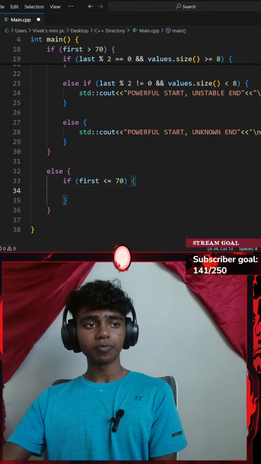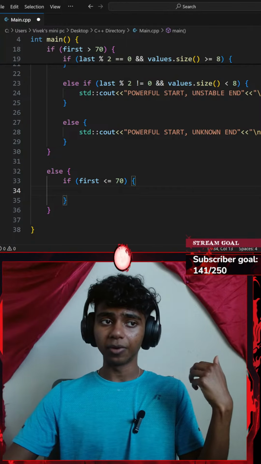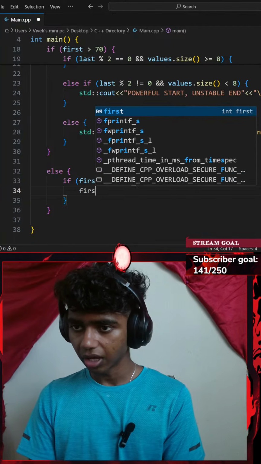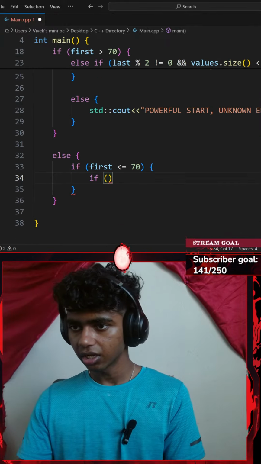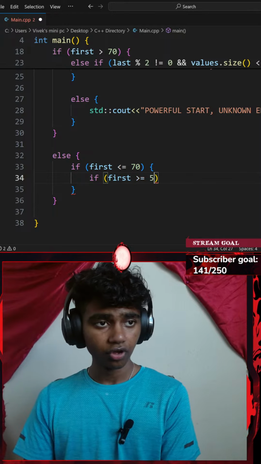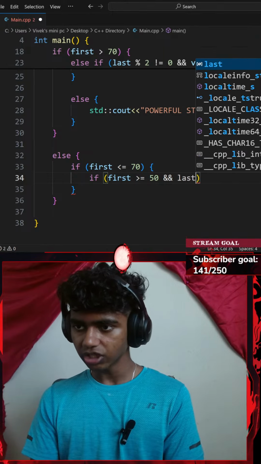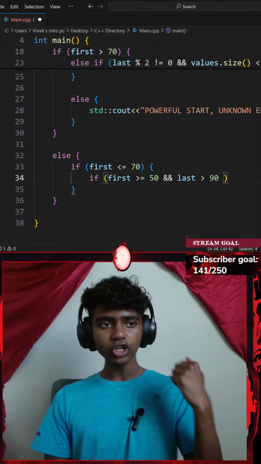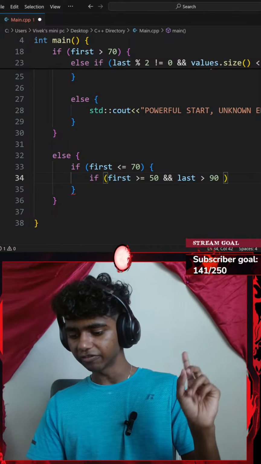I'll go with another if statement. If my variable first is greater than or equal to 50 and my variable last is greater than 90. So let's go with a pair of curly braces. So this is another if statement. If my variable first is greater than or equal to 50 and my variable last is greater than 90, I'm going to be displaying a standard console output that says "balanced front, explosive back."